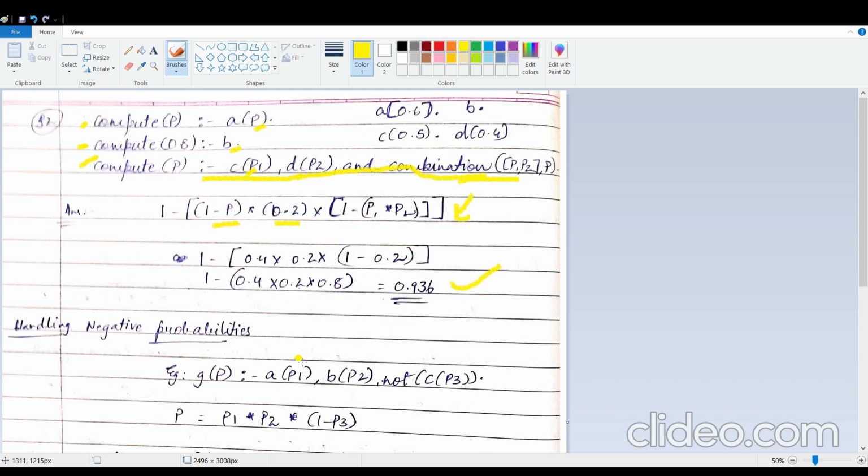We also have formulae for handling negative probabilities, which are given over here. It's pretty much straightforward, so I'm not going to go through any examples. So that is it that we have here. In the next chapter, or rather next topic, we'll be looking at Bayesian belief networks. Thank you.